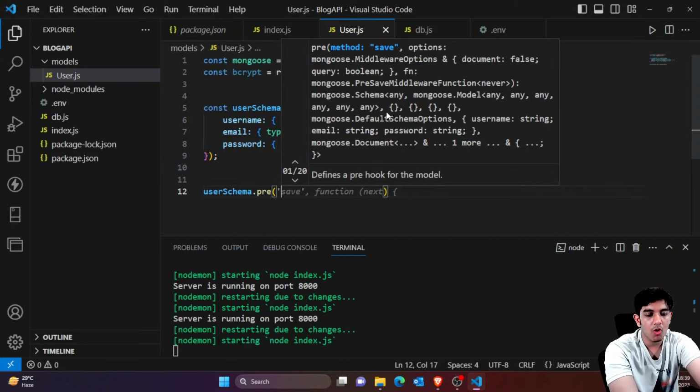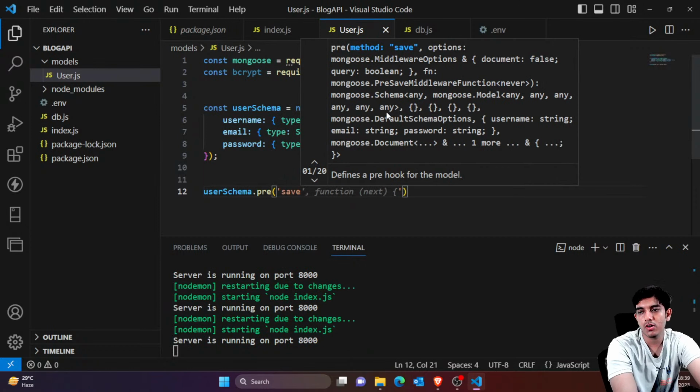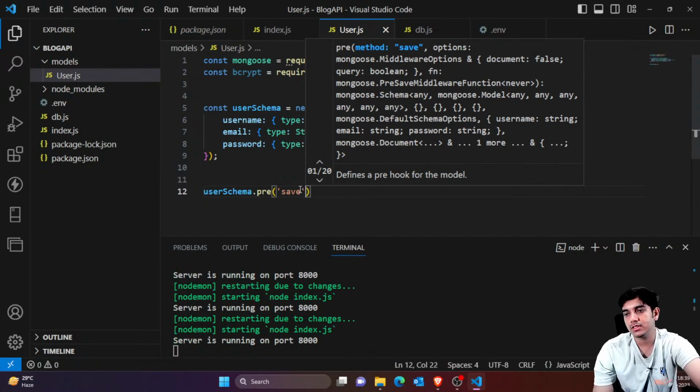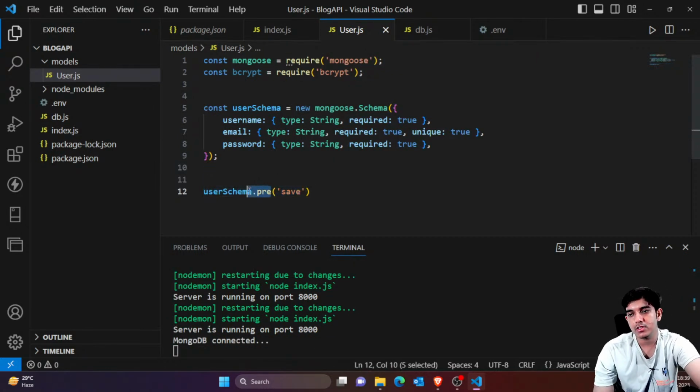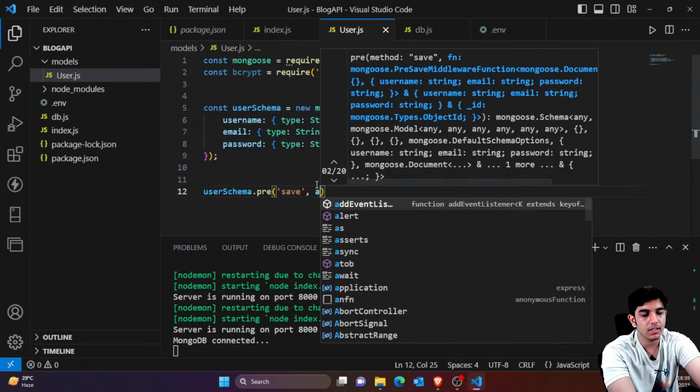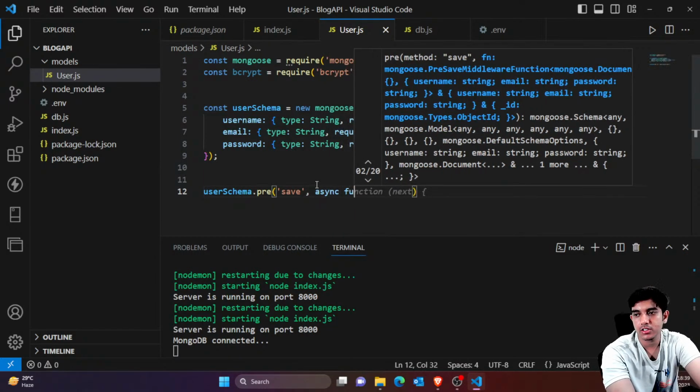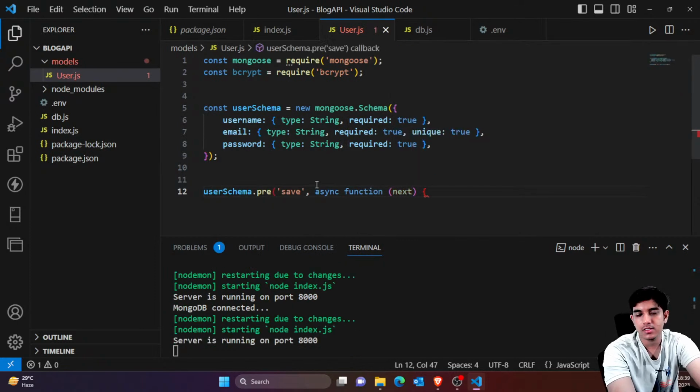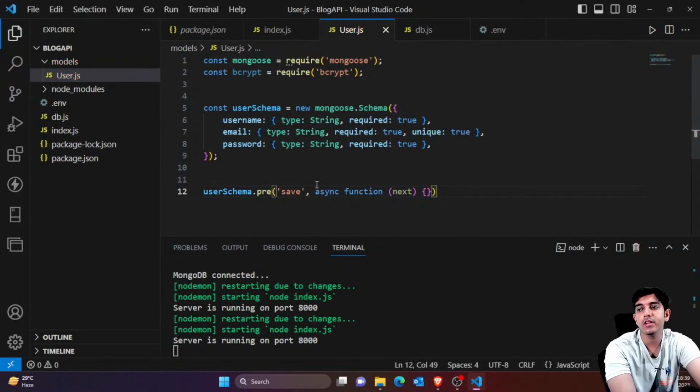So before saving, okay, what kind of event is called? First of all, whenever you are going to save, before saving, that means dot pre simply means before saving, you want to just convert your normal password into hashed password. So here you are just saying an async function, and this is actually a middleware because this is called in between, right? Before saving, I'm calling this.